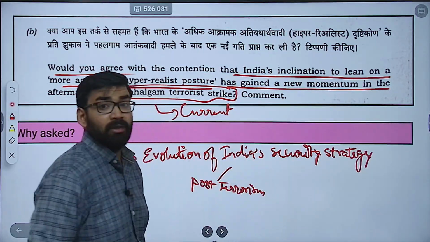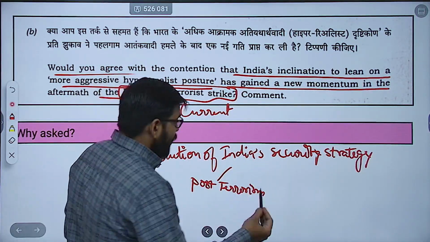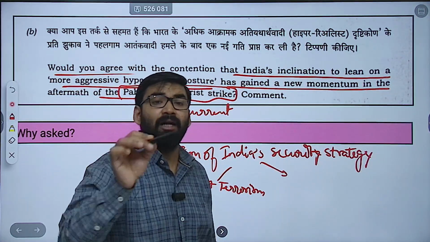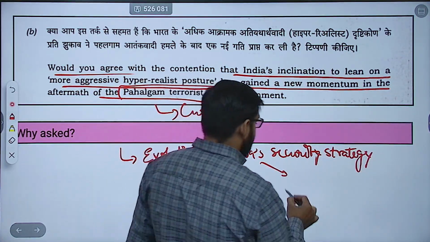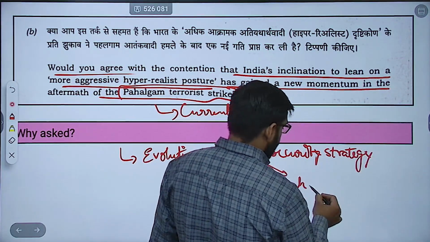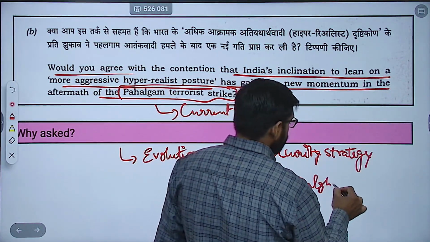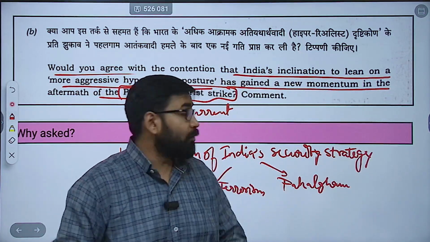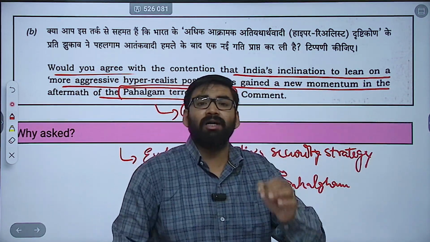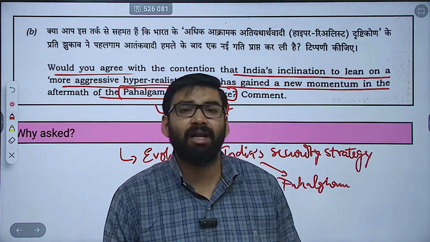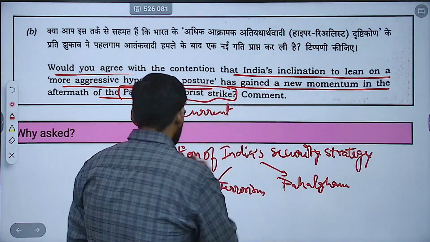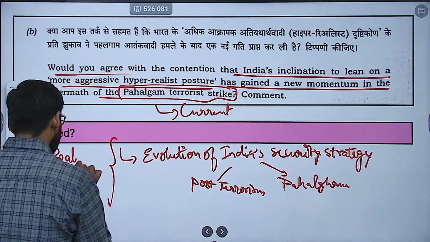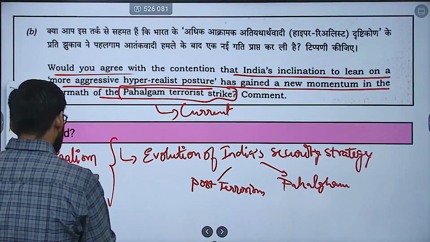Post-terrorism में, that you have to highlight, and then you have to mention the landmark events like Pahalgam attack, because the context is related to Pahalgam. So you have to write in the context of Pahalgam attack. That means this question tests your understanding of realism in international relations. Clear? This is basically related to realism in IR.